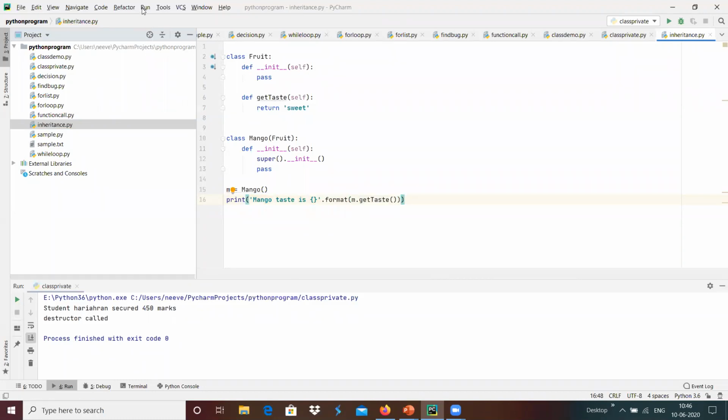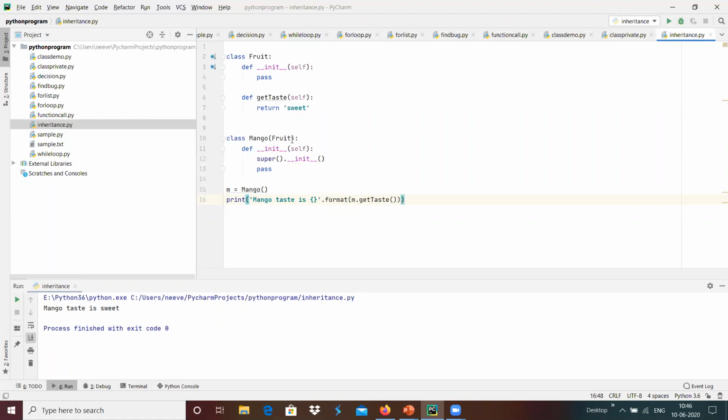If we run this, sorry, I ran the different one. I'm going to run this, inheritance we need to run, and we got that mango taste is sweet, that we are returning the sweet from the base class.